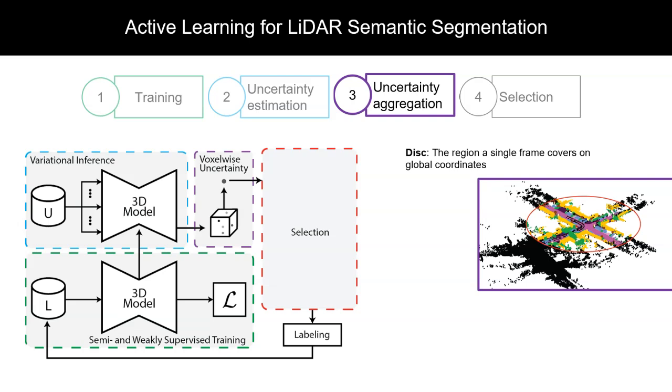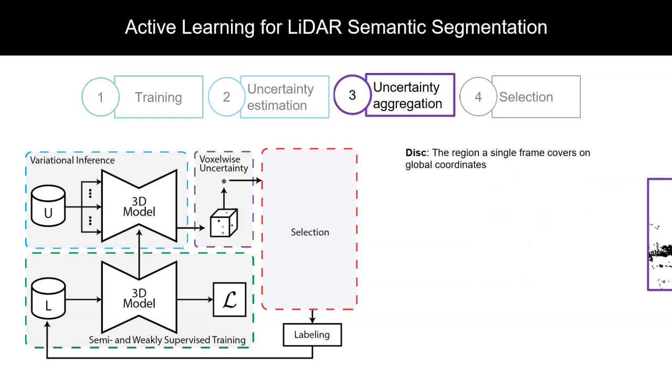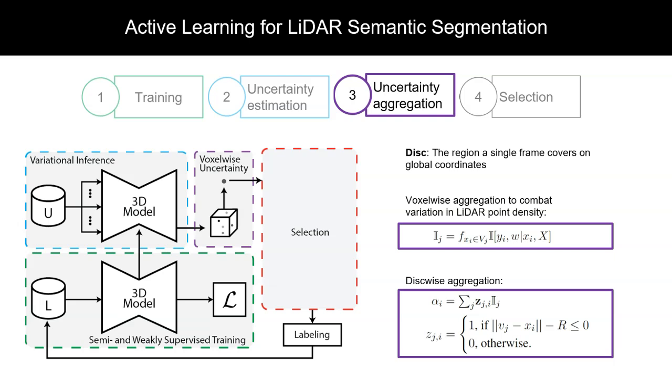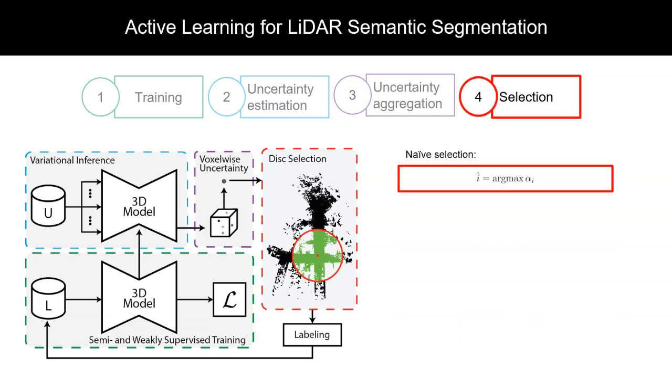When aggregating point-wise uncertainty over a disk, we need to be careful of the fact that local point densities change due to variations in the ego-vehicle velocity. A stationary sensor will continue to accumulate more and more points in the same region, which can bias the aggregate. We therefore propose a simple but effective two-step solution, where first, we combat such density variations by aggregating over coarse voxels via a symmetric function, and only then aggregating over a disk via the sum. Finally, we can choose to label the disk with the highest uncertainty and thus complete our framework.